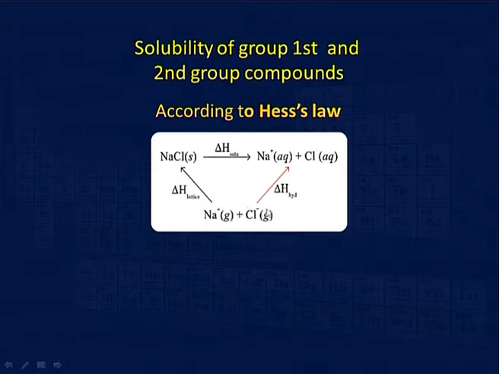But when you dissolve it in water, there is solvation energy, and it will form Na plus aqueous. If water is the solvent, it is called aqueous. So, Cl negative aqueous, so there is hydration energy.